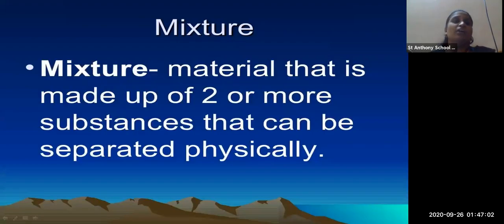Then, what is a mixture? The material that is made up of two or more substances that can be separated physically. You can physically separate them.